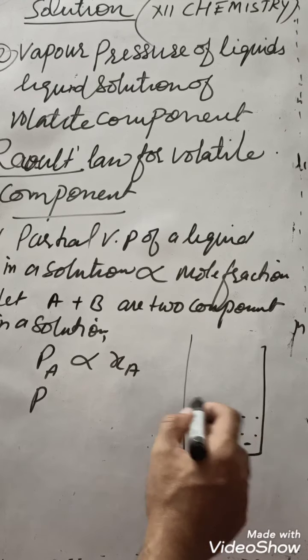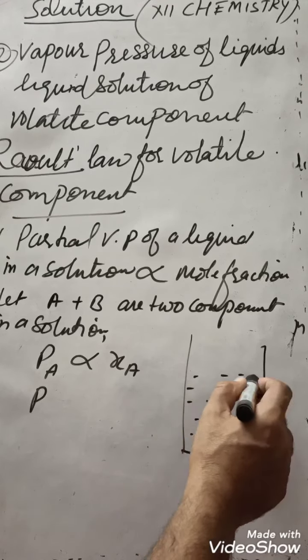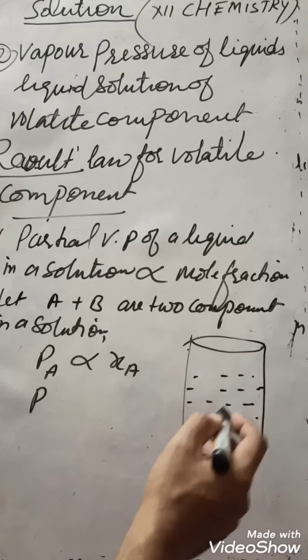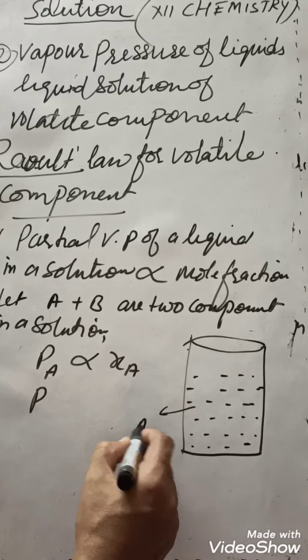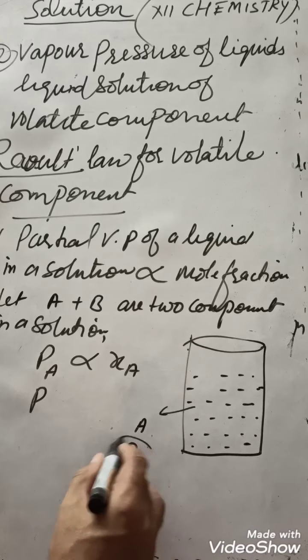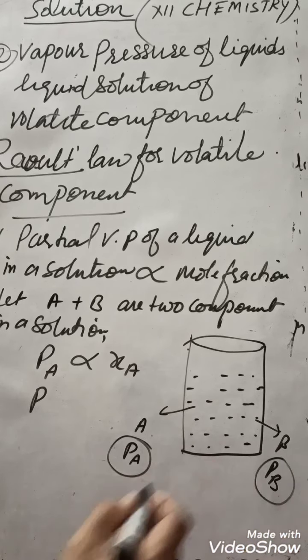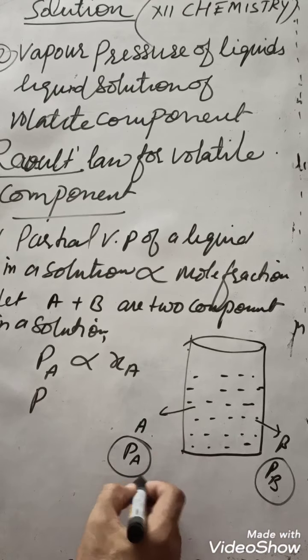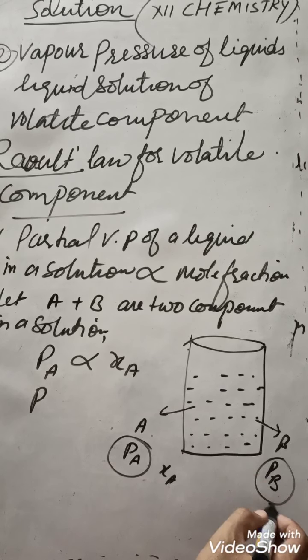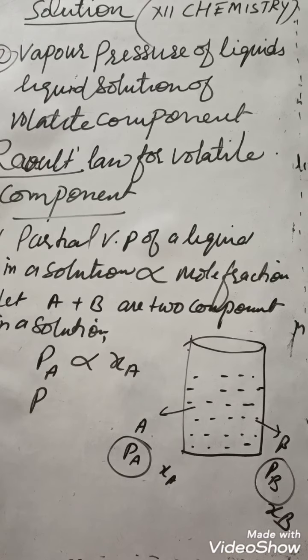B, its partial pressure is PB, and its mole fraction will be XB.